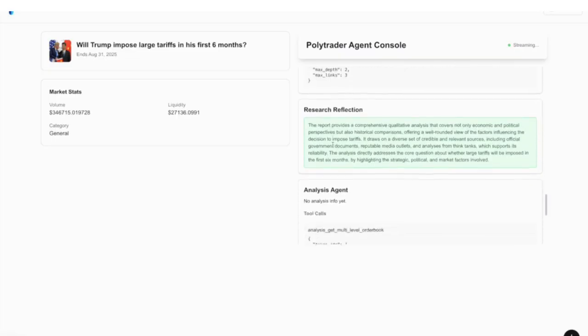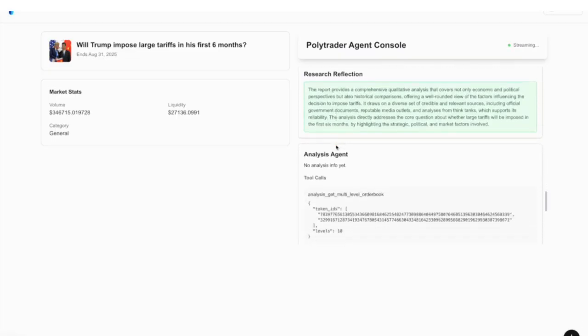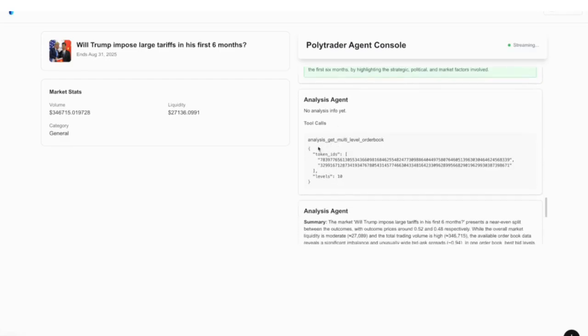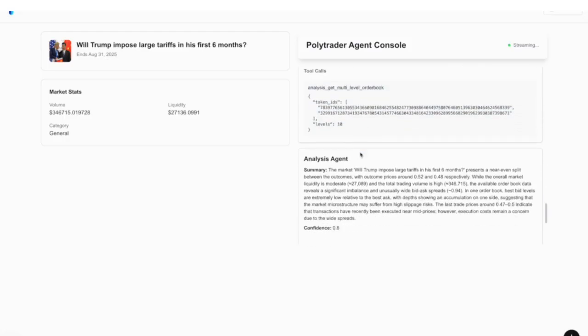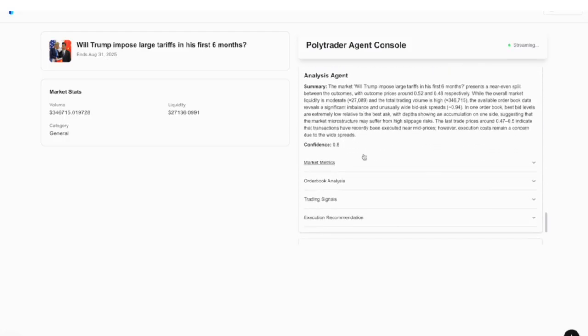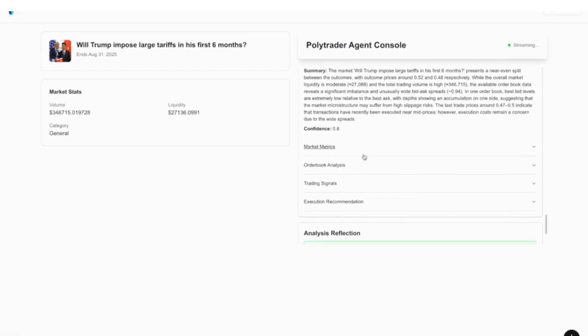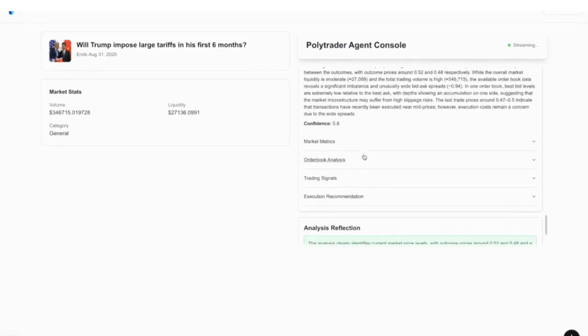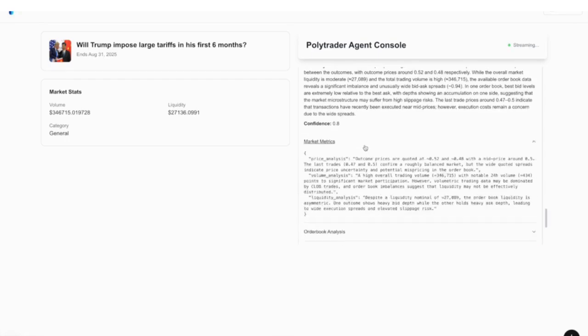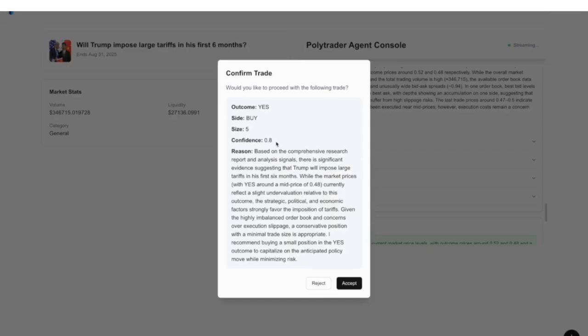Now you see the reflection: the agent reflected on its output and determined it's good. And now the analysis agent said, let's look at the order book. It pulled the information about the order book, and then it also outputs the market metrics and the order book analysis. Now we have the modal pop up that the agent determined the trade should be made. In this case, it says we should buy the yes outcome, size 5 USD, and it gives us a reason.